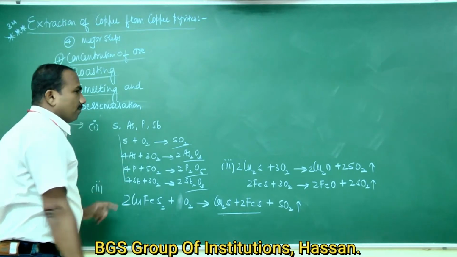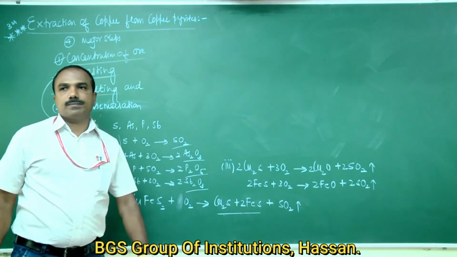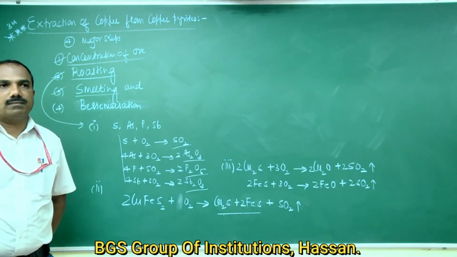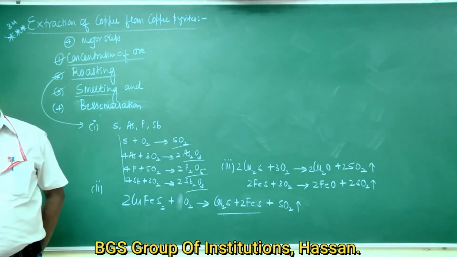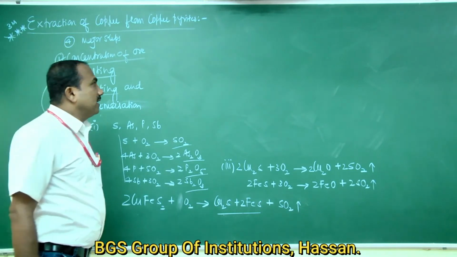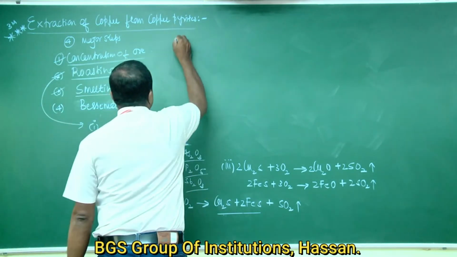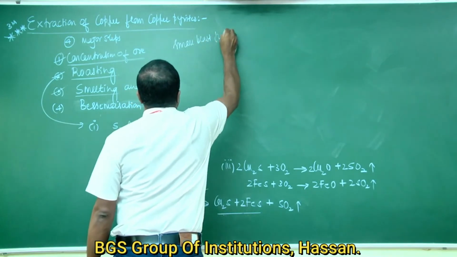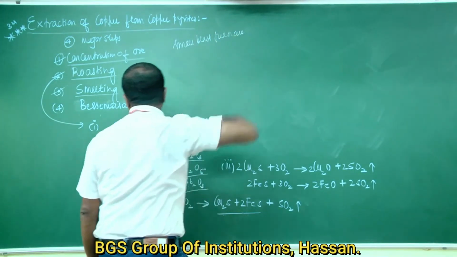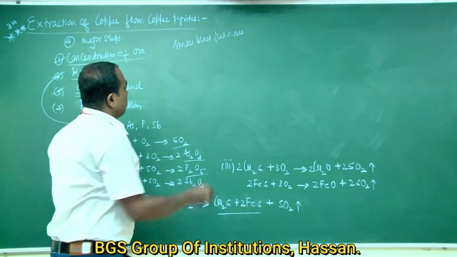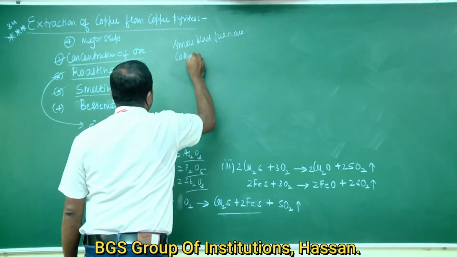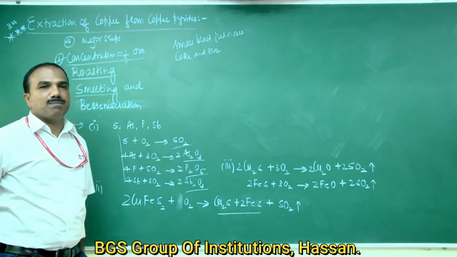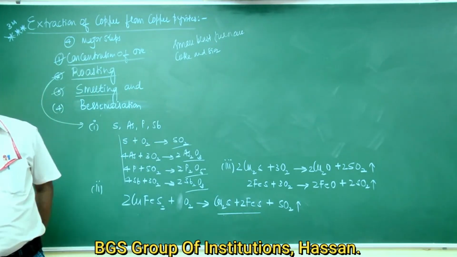The roasted ore is mixed with coke and silica and transferred into a small blast furnace.